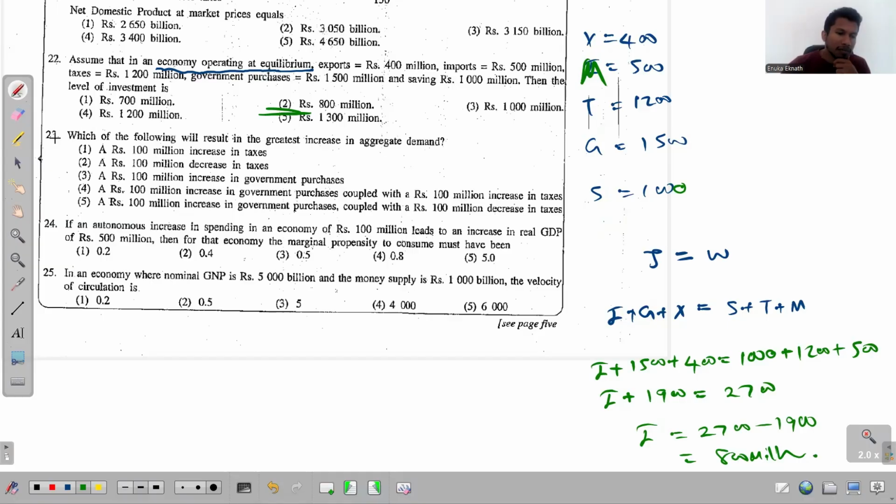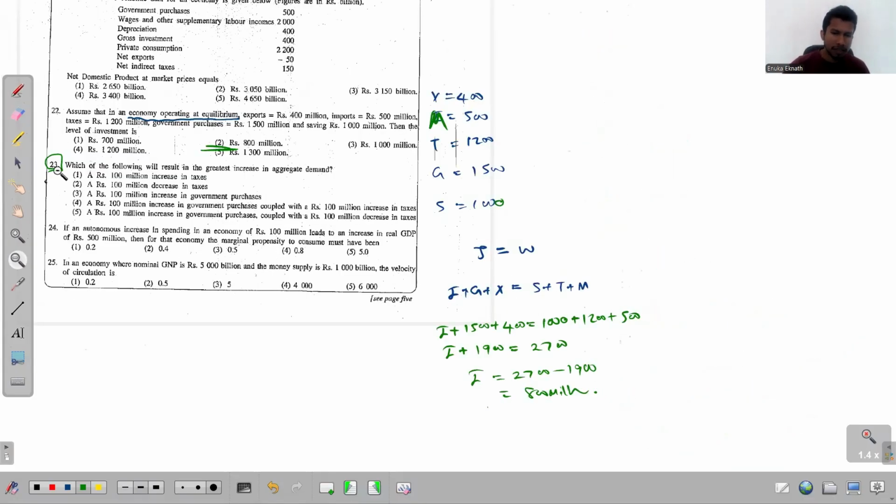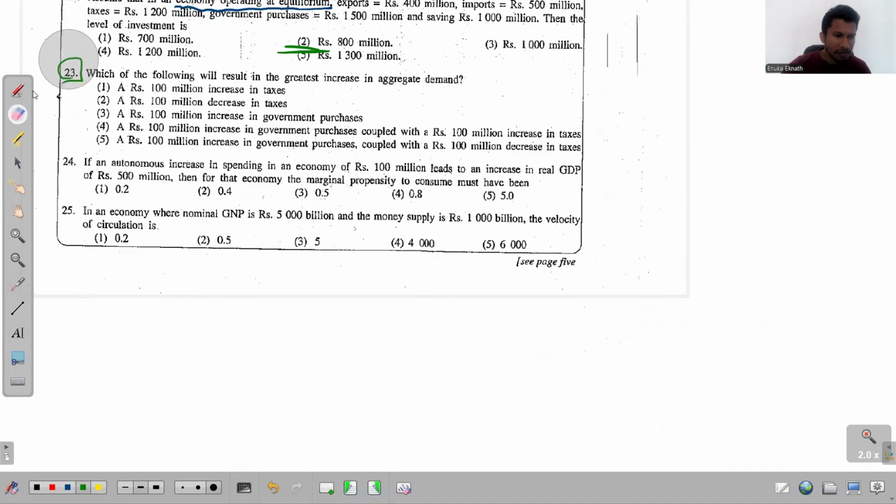Now we will look at this question number 23, right? Question 23. It says, which of the following will result in the greatest increase in aggregate demand? Right, we will just quickly go through the given options. Rupees 100 million increase in taxes. Obviously, that's not the answer. The reason is when the tax is increased, it reduces the aggregate demand. It reduces their consumption, even investments, so that ultimately it reduces the aggregate demand.